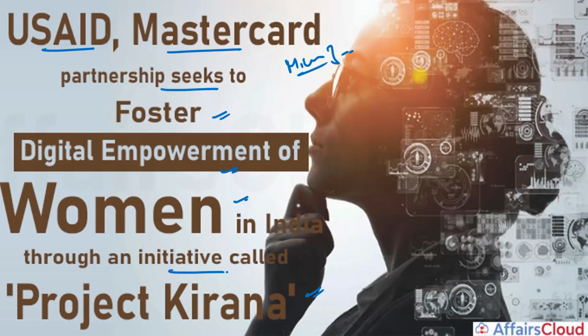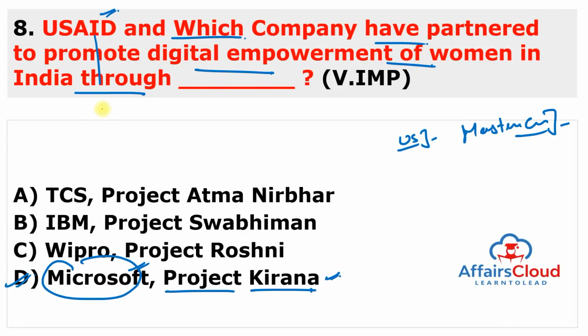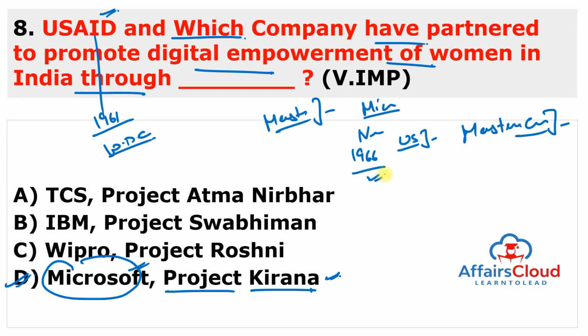But you can remember USAID was established in the year 1961, and its headquarters is in Washington, D.C. And remember about MasterCard here, because the main company is MasterCard. MasterCard CEO is Michael Miebach, and headquarters is in New York, and it was founded in the year 1966.